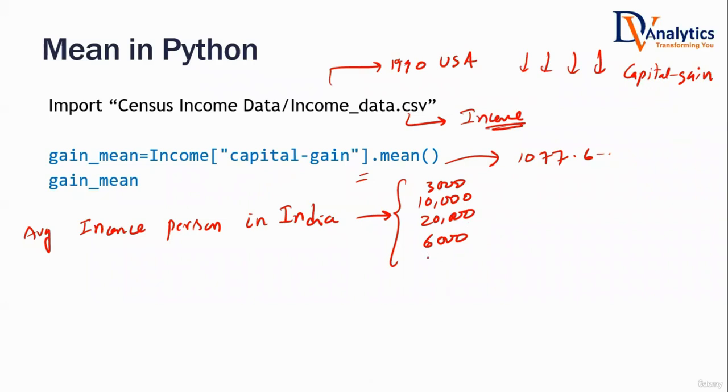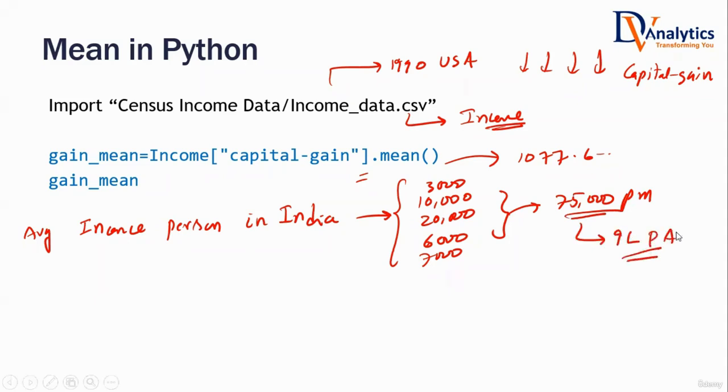Who is earning in dollars? In rupees it would be around 6,000-7,000, right? What if I tell you that as of now the average income of a person in India is 75,000 per month? That means on average everybody is earning almost 9 lakhs per annum.